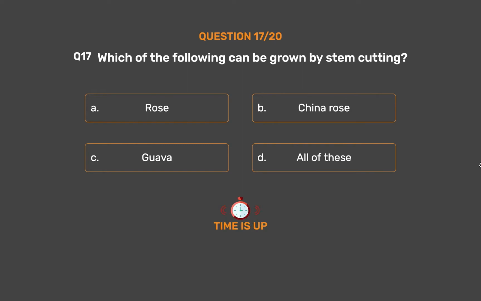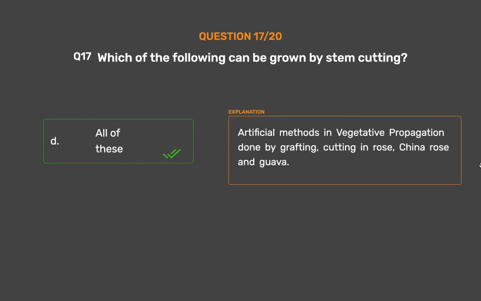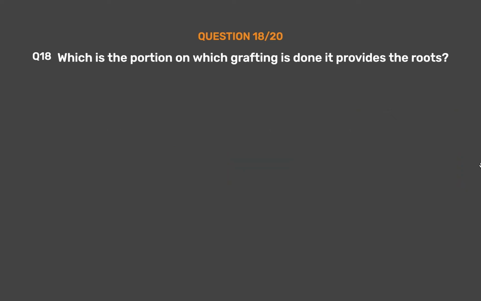The correct answer is option D. All of these. Artificial methods in vegetative propagation are done by grafting and cutting, in roses, China rose and guava. Question number 18. Which is the portion on which grafting is done? It provides the roots.